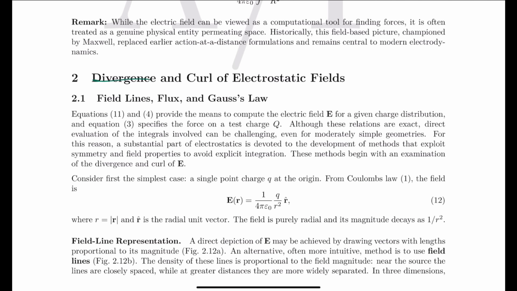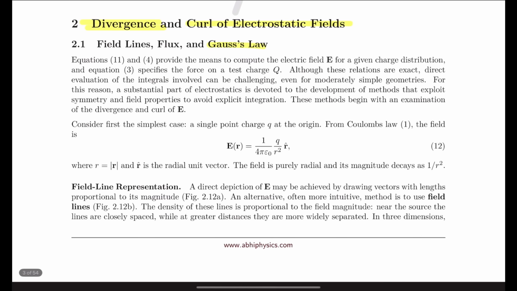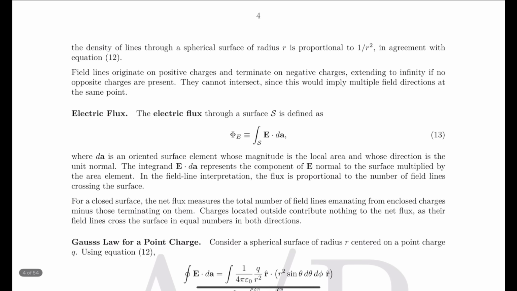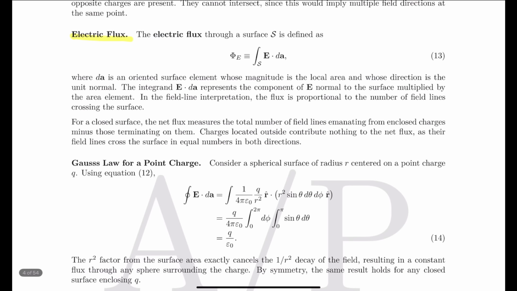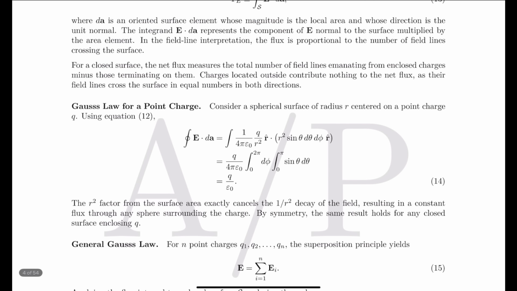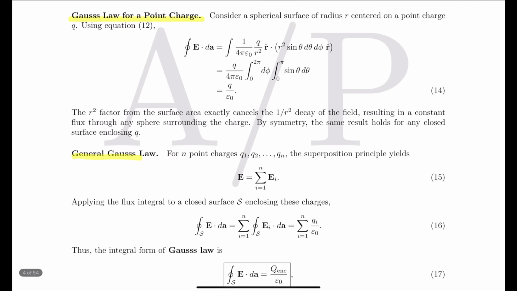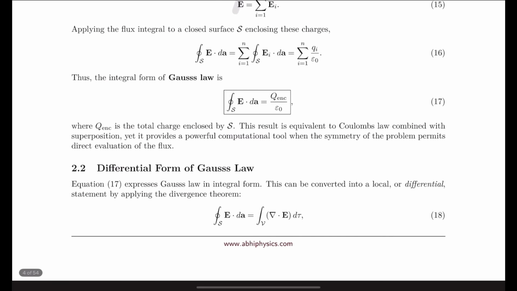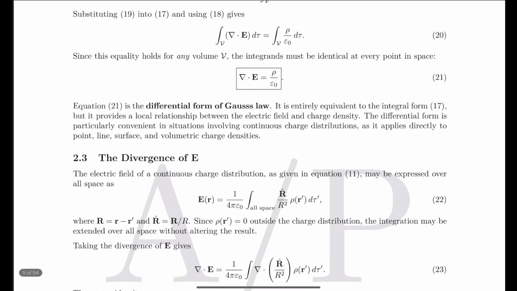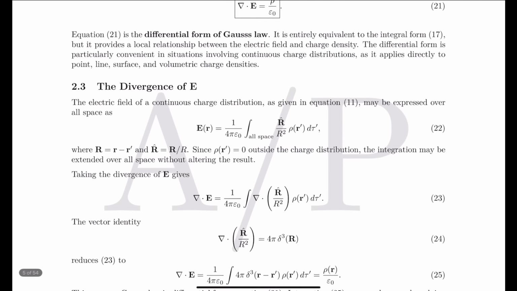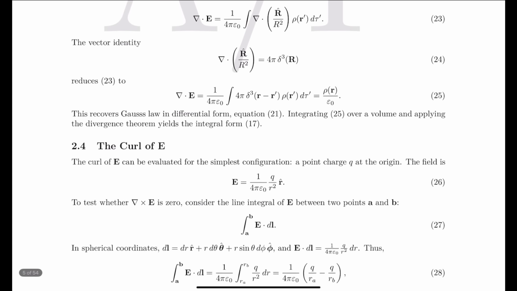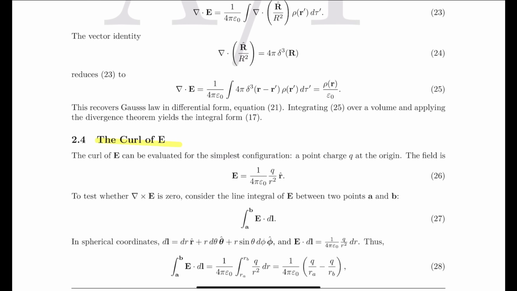Then divergence and curl. This is very important because we are going to understand Gauss law. If you are going to understand Gauss law, then you should know the divergence and curl laws. So how we are representing the field line, what is the electric flux, Gauss law for a point charge, Gauss law in the generic way, then the differential form of Gauss law. Then what is the divergence of E, and once you know the divergence of E, you should know the curl of E as well.